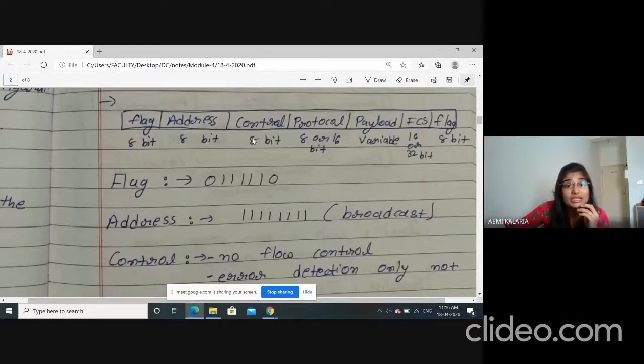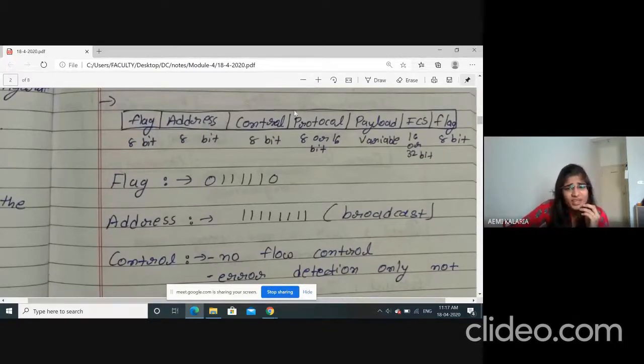It is totally dependent on the two parties; here everything is dynamic. Whenever the sender and receiver establish the connection, in the establishment phase they can decide, for example, to keep the protocol field at 8 bits, and then both follow the 8-bit process.